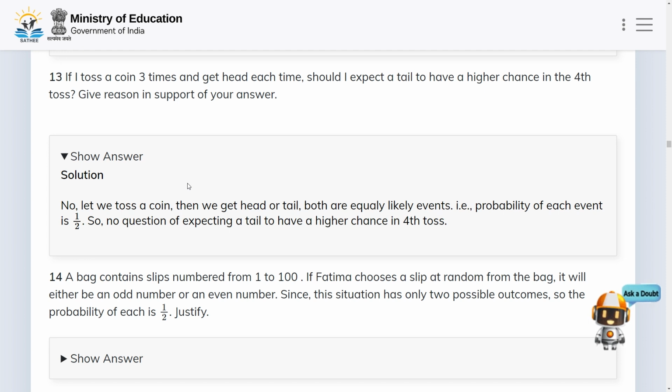Let us toss a coin, then we get head or tail. Both are equally likely events, that is, the probability of each event is 1 by 2. So there is no question of expecting a tail to have a higher chance in the fourth toss. So if I toss a coin 3 times and get a head each time, then I should not expect a tail to have a higher chance in the fourth toss. Now let us move to the next problem.